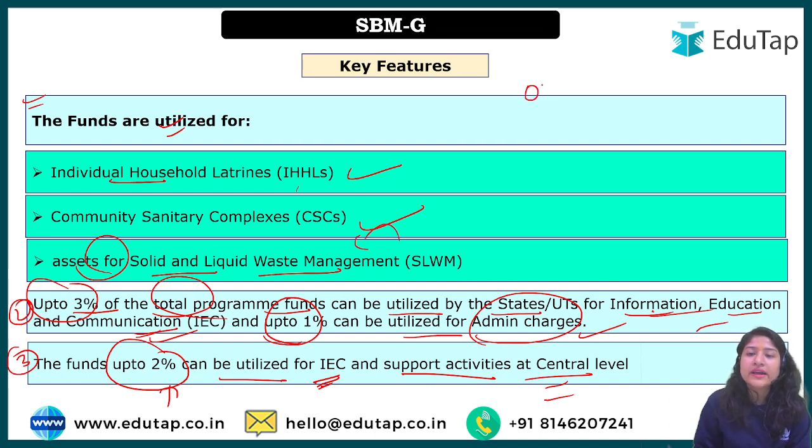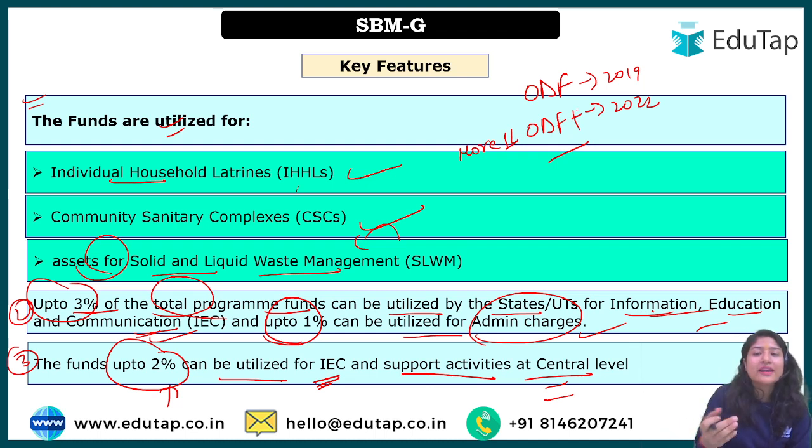We have already achieved ODF status, and this we achieved in 2019. Let me tell you that in 2020, more than 1 lakh villages attained ODF plus status. Now, what is plus status? Plus is one step ahead: whatever status we have achieved, that of ODF, is now being sustained.